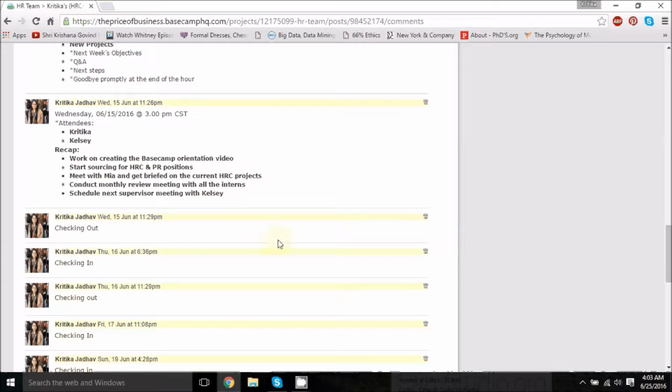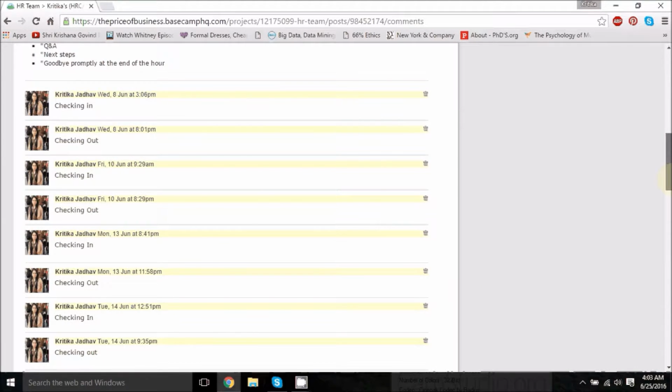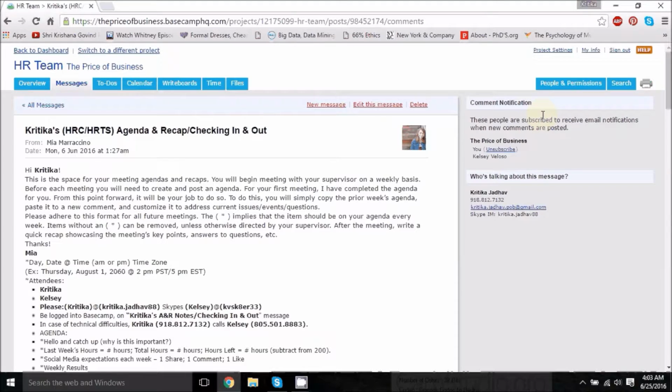You will also be checking in every time you log into Basecamp and checking out once you log out of Basecamp. It is strongly advised that if you log into Basecamp and you're planning to be there the whole day, just check out at the end of the day. You don't need to check in and check out every time you log in and out of Basecamp. Just do it once in a day: the first time you log in the morning, and the last time that you log out of Basecamp.